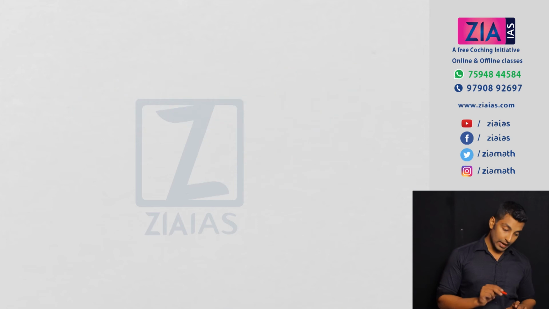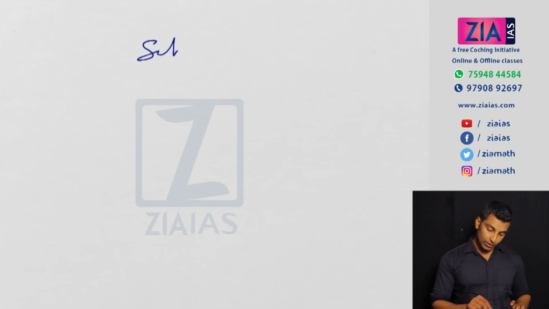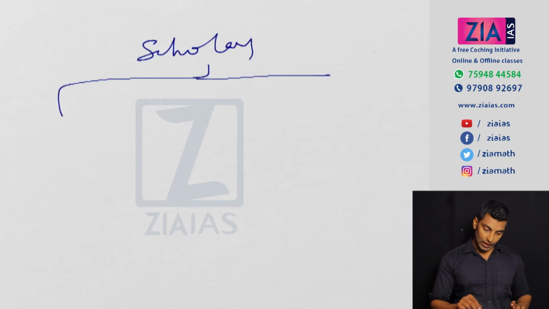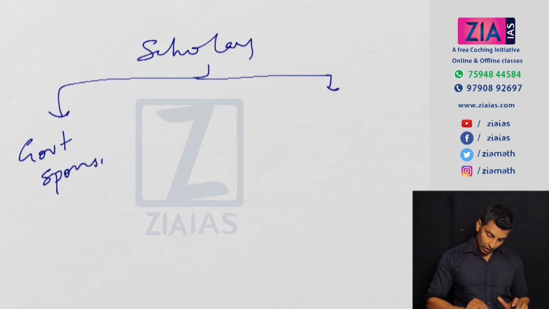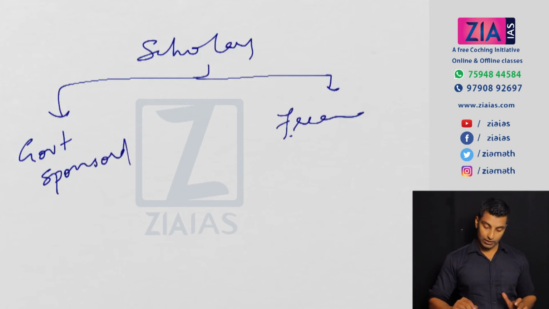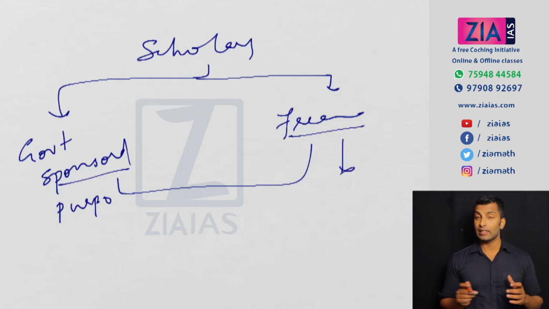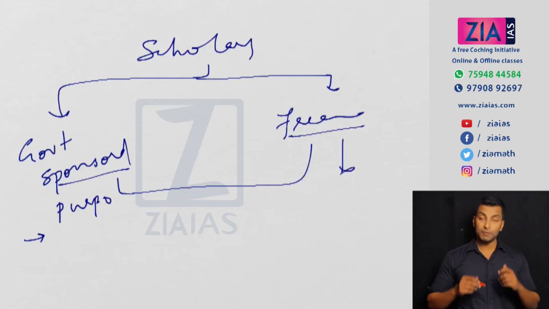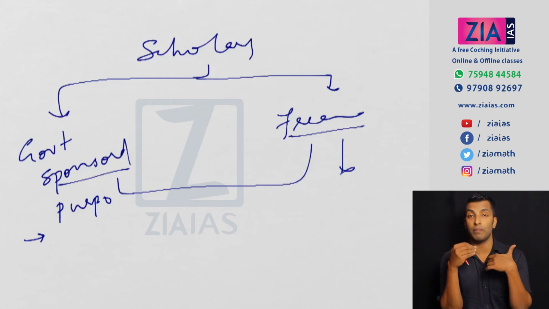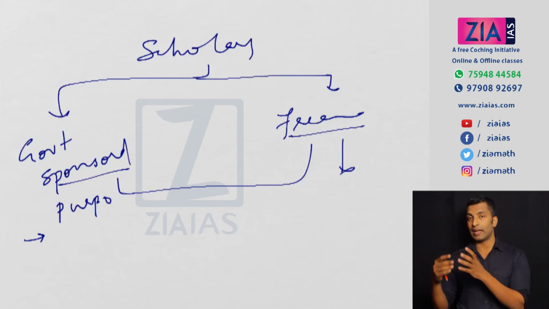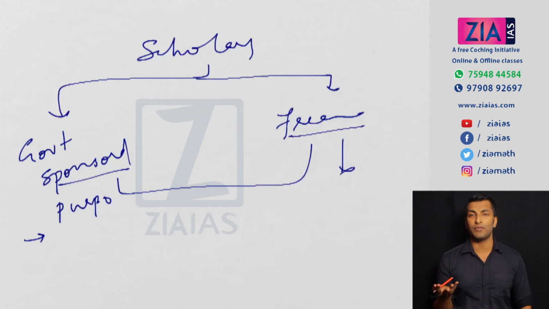Now during this time, many scholars emerged. Two types of scholars were there: on one side, government sponsored scholars, and on the other side, freelance scholars. The objectives of these two groups were entirely different. Government sponsored scholars wanted to study India for the purpose of administration, so they wanted to justify their role in India. On the other side, freelance scholars were studying out of interest. They didn't want to justify anybody's role in India; they would write exactly what it was.